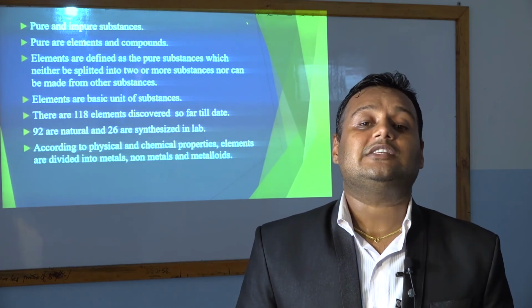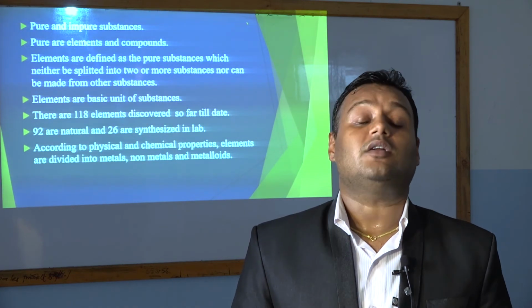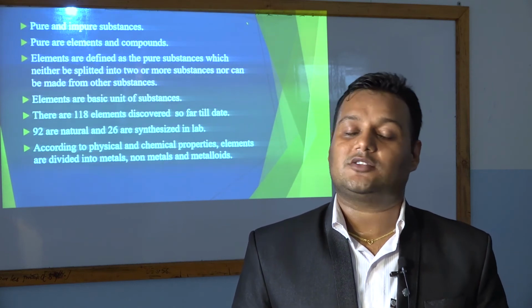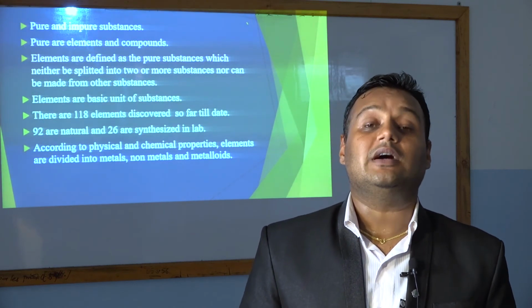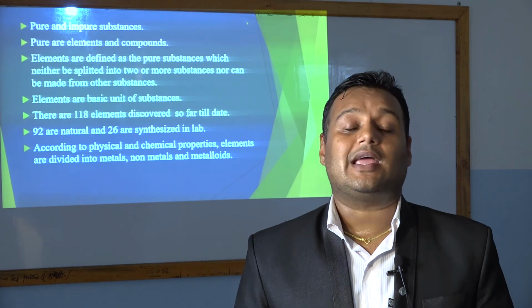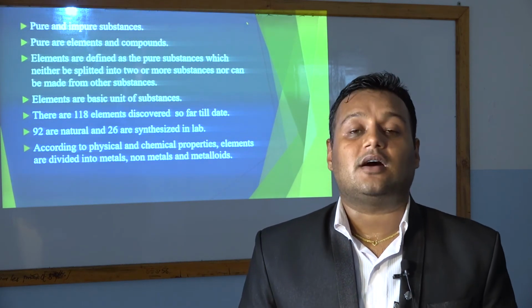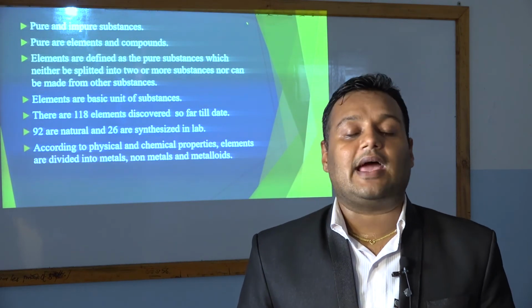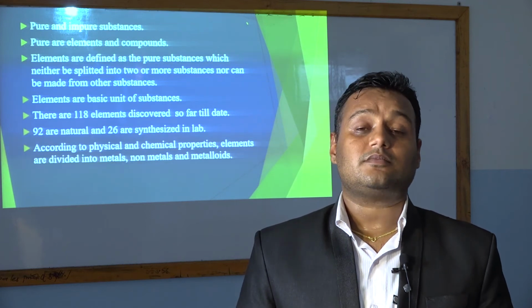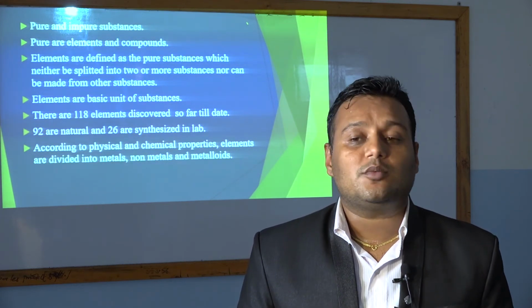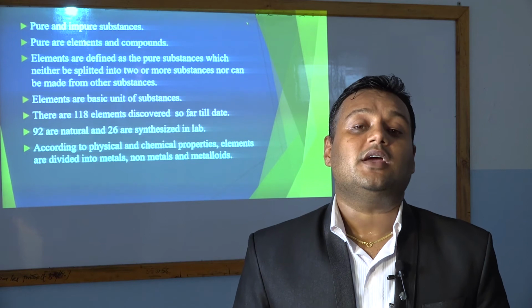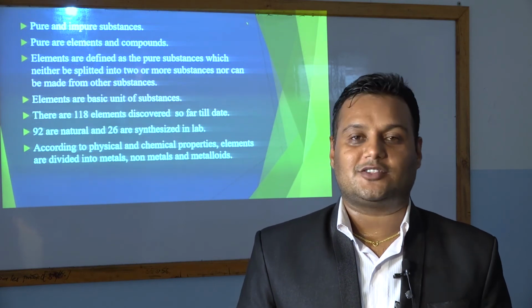An element is the smallest structure or smallest unit of the substances. The combination of elements forms the compound. We can define an element as a pure substance that can neither be split into two or more substances nor be made from two or more substances.